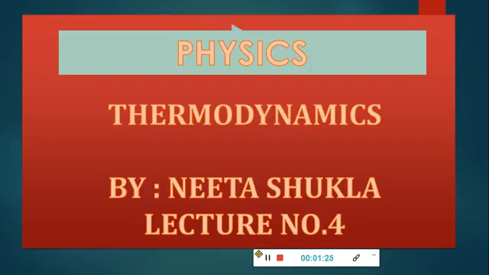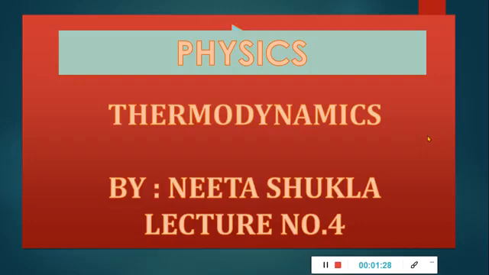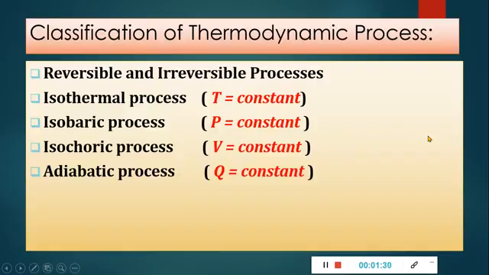Now, there are different types of thermodynamic process. Thermodynamic processes are classified into reversible and irreversible process, isothermal process, isobaric process, isochoric process and adiabatic process. Now reversible and irreversible process depends on whether the change is one in which the process can be retraced, or one in which the process cannot be retraced. So that comes under reversible and irreversible process.